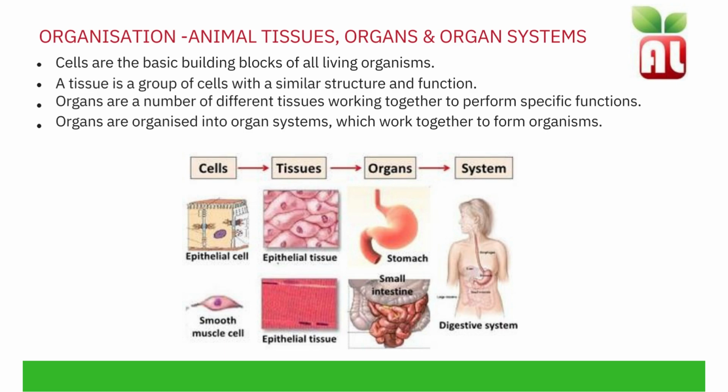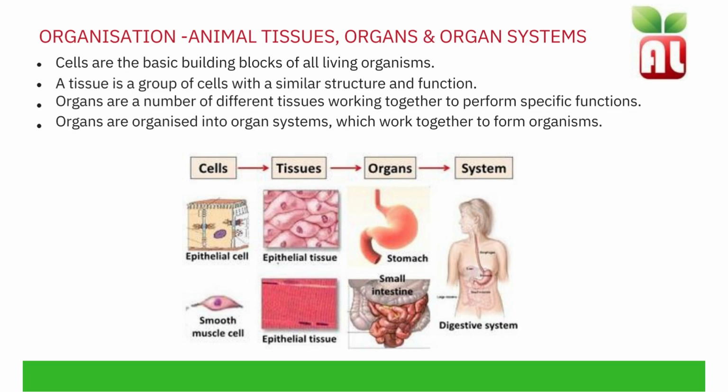Animal tissues, organs and organ systems. Cells are the basic building blocks for all living organisms. A tissue is a group of cells with a similar structure and function. Organs are a number of different tissues working together to perform specific functions. Organs are organised into organ systems, which work together to form organisms.